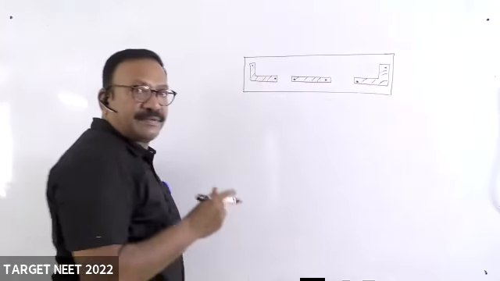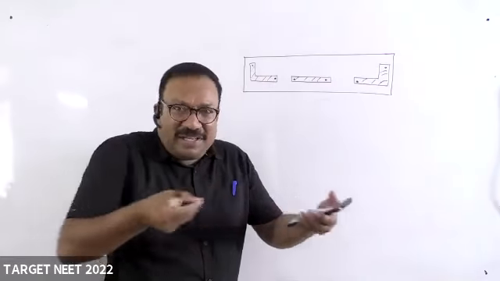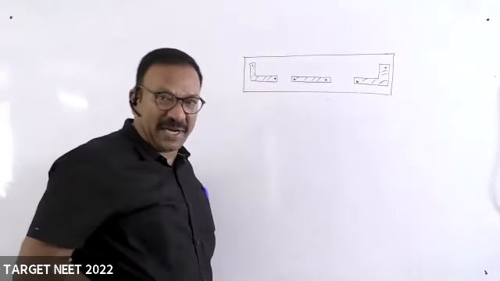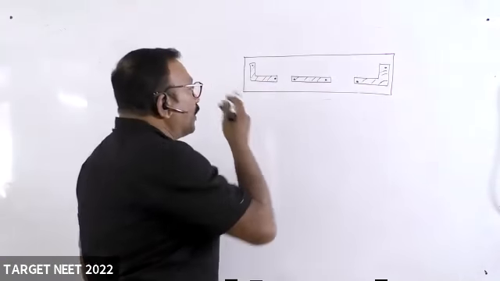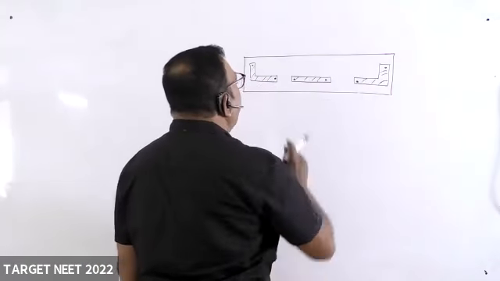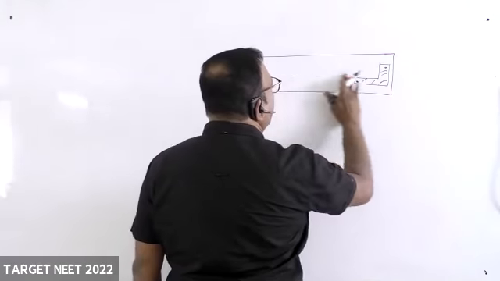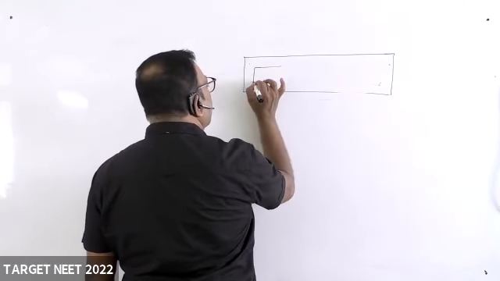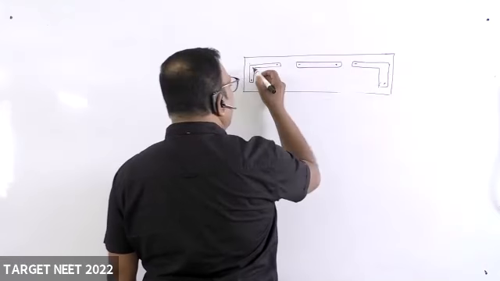Imagine you have cut a metal scale like this and fixed it on the wooden frame. That's it. We will take the shape in the reverse order, like this. These are the metal strips fixed on a wooden frame.